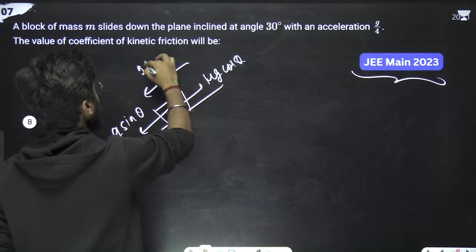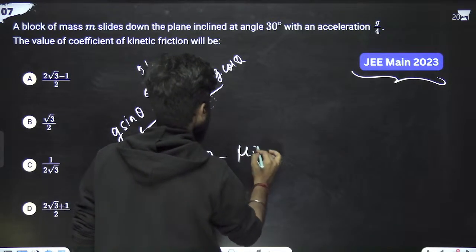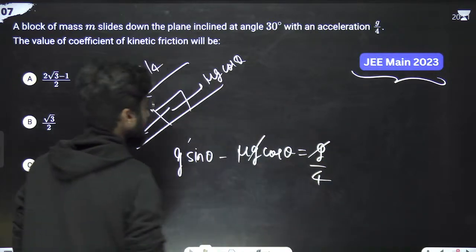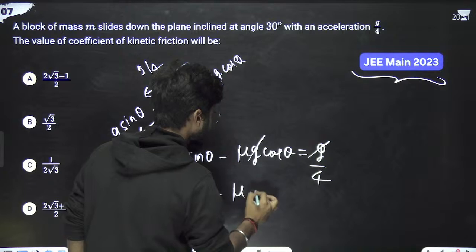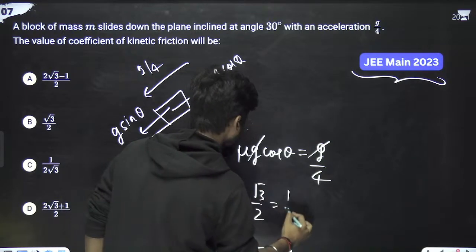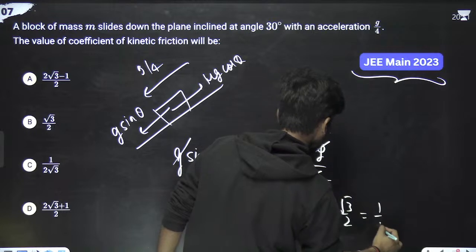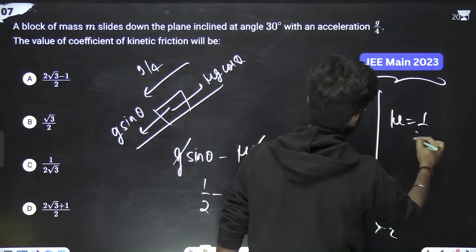Total acceleration is g by 4. So we can write g sin theta minus mu g cos theta equals g by 4. Correct? g got cancelled. Theta is 30 degrees, sin 30 is 1 by 2, minus mu cos 30 is root 3 by 2, that equals 1 by 4. We can simply write mu root 3 by 2 equals 1 by 4, means 2 got cancelled. Mu is what? Mu is 1 by 2 root 3.